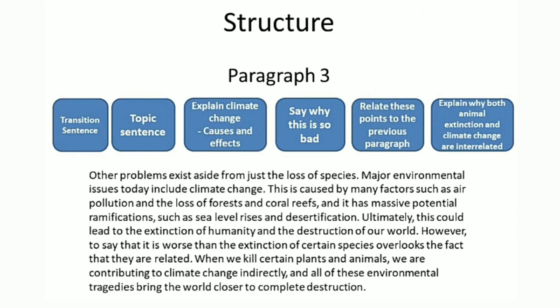Afterwards, in our body paragraph 2, we wrote that this could lead to extinction of humanity. That if desertification happens, it will cause the loss of humanity. Then we wrote a sentence that both these problems are interrelated. When we kill plants and animals, then climate change happens, and all these environmental tragedies bring our planet closer to massive destruction. Now, coming to our last paragraph, that is the conclusion.